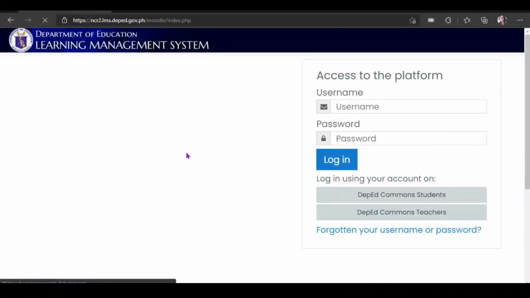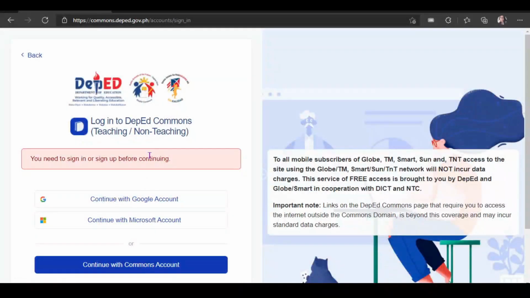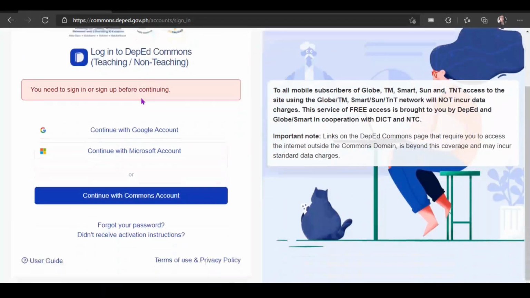And so, ito na yung ating LMS. So, just click DepEd Commons for Teachers. So, pero kung napalimutan mo yung password mo, just click this forgotten your username or password. Okay? But then, hindi natin to gagawin kasi nga, more on login lang po tayo.